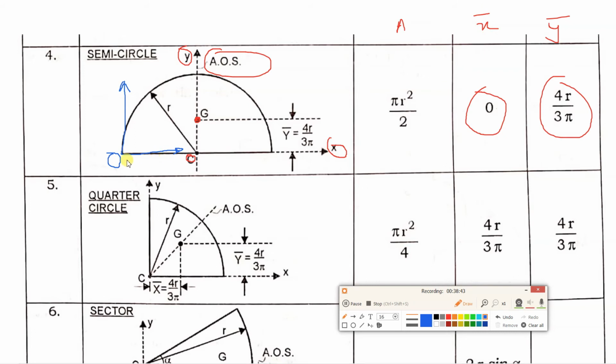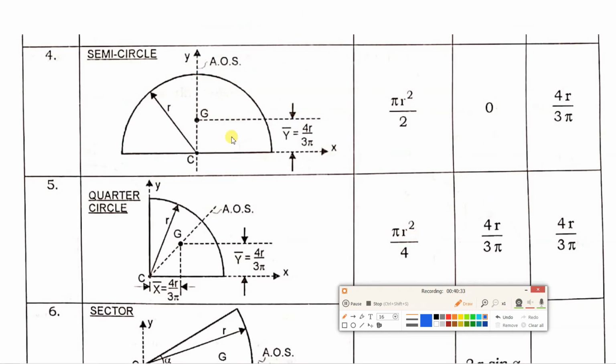It is distance of centroid from origin O. So what is the distance? R. What about vertical distance? It is remaining same, 4r upon 3 pi. Suppose axis is over here, then what will be this vertical distance? This will be r minus 4r upon 3 pi, and that will be negative. So minus of r minus 4r upon 3 pi.